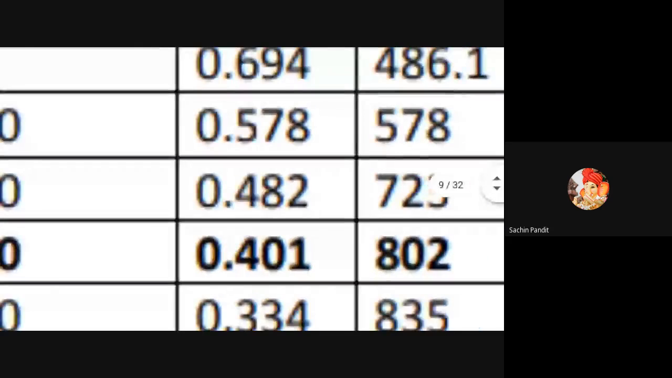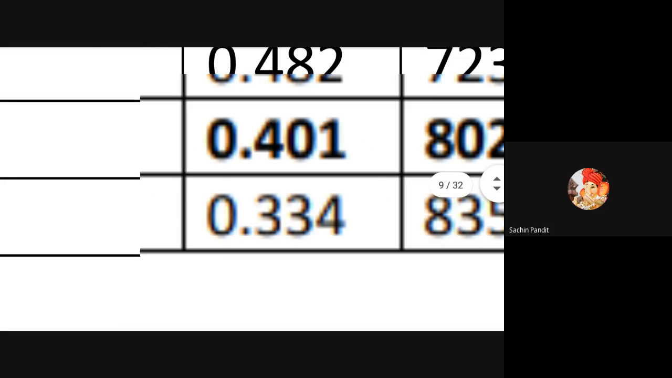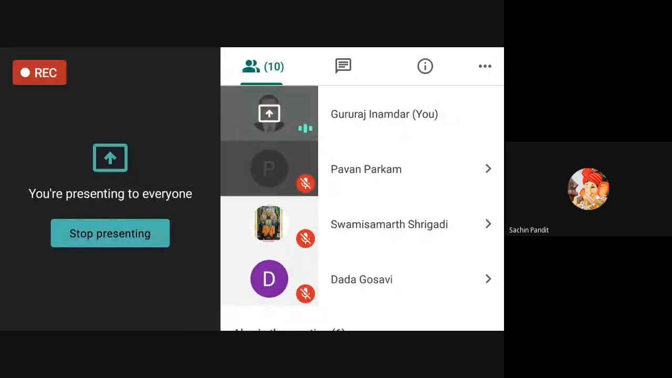Suppose we want to calculate the last value, the 7th year. What will be the formula? V is equal to 1 divided by 1.2 raised to n minus 1. What is n? 7. 7 minus 1 is 6. Raised to 6, it is equal to 0.334. Very simple formula. Do you understand it?